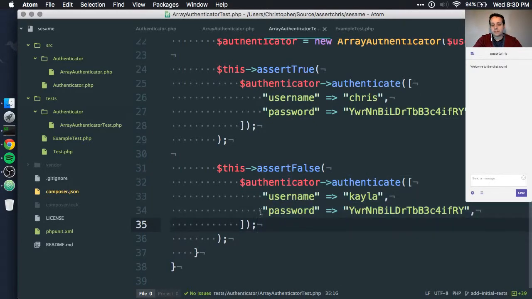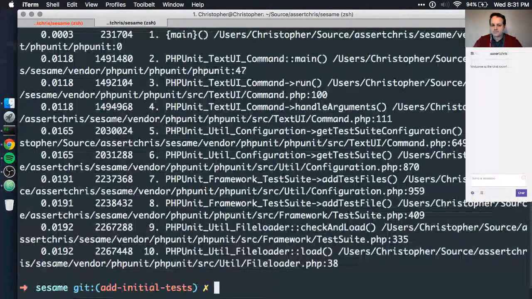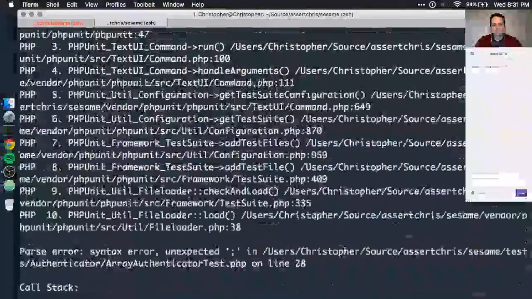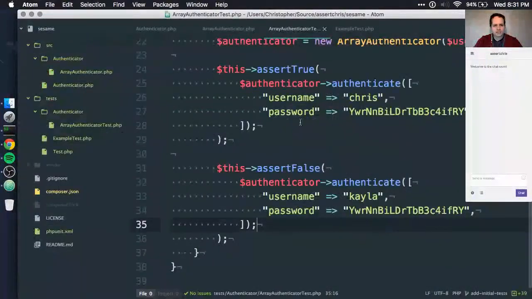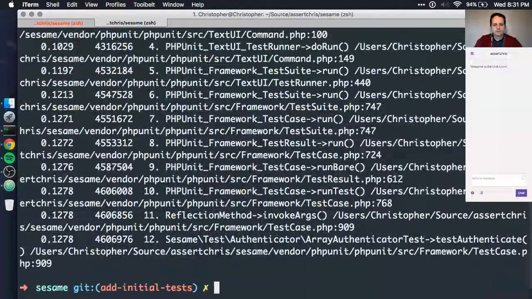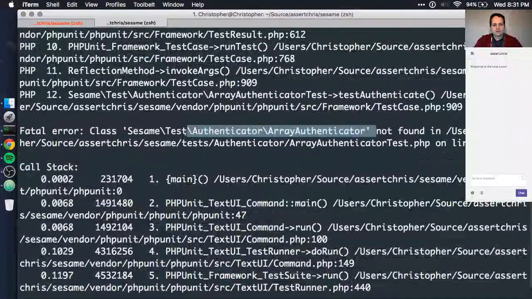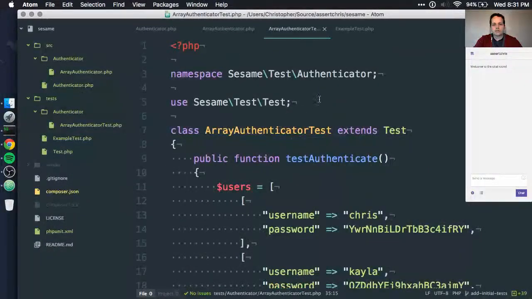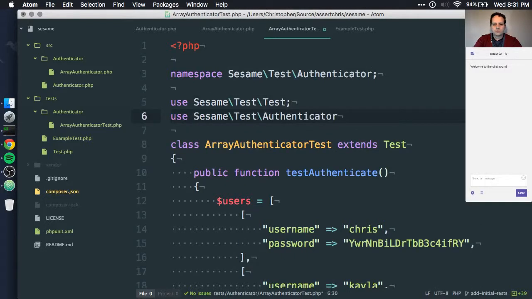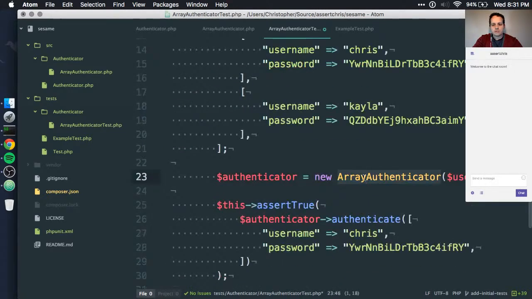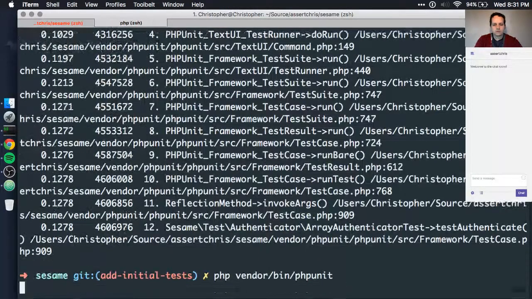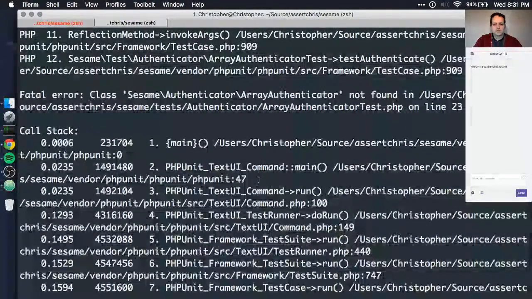So this seems like a really good test. Let's run it, see what happens. Okay, we have a syntax error, line 28. That's right, I don't need a semicolon there. Run it again. Class, test, authenticator, array authenticator not found. Okay. So use this. In fact, I'll put this up a line above. And the class is array authenticator. Okay, what's the error now? Still not found. Sesame authenticator.